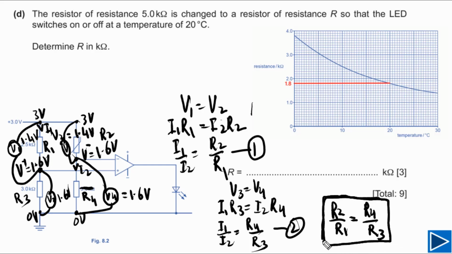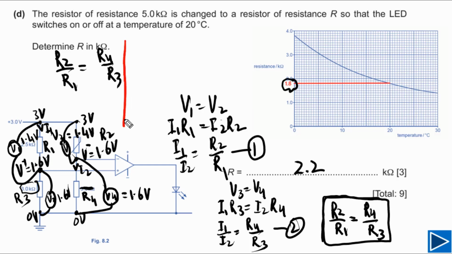Now simply we can use this one to find the value of the unknown resistor, in this case the R2 resistor. R2 by R1 has to be equal to R4 by R3. Let's try to write this formula in a simpler form. First of all, we need to cross multiply, means we multiply like this and like this.